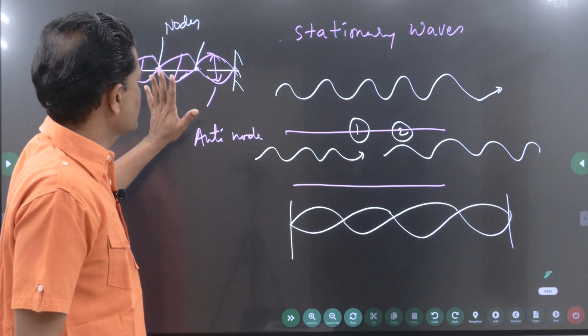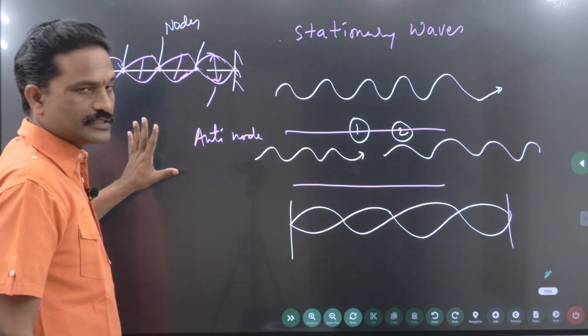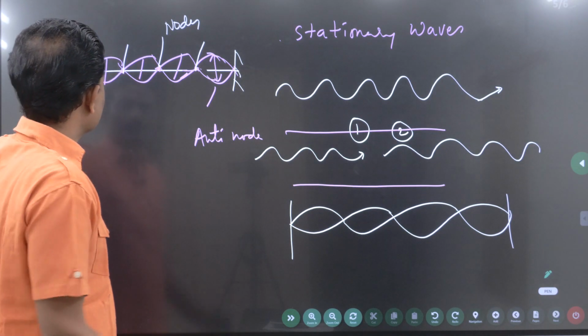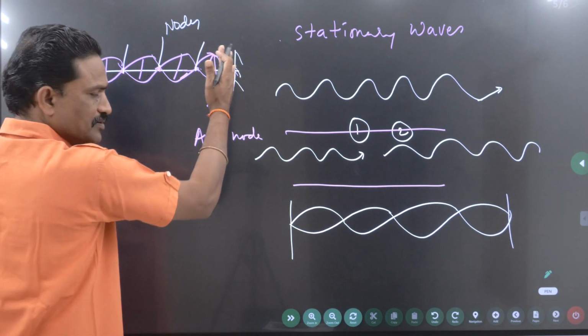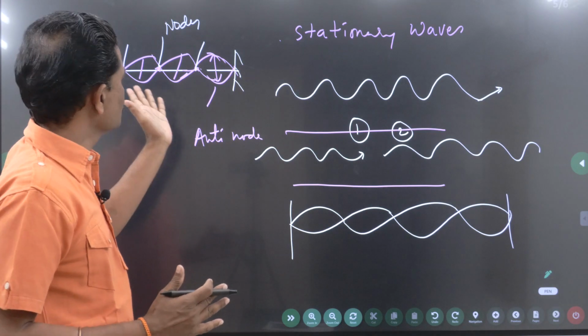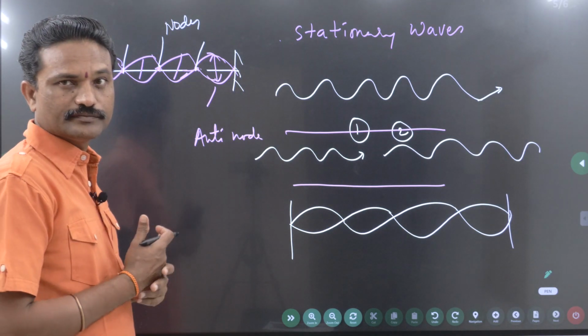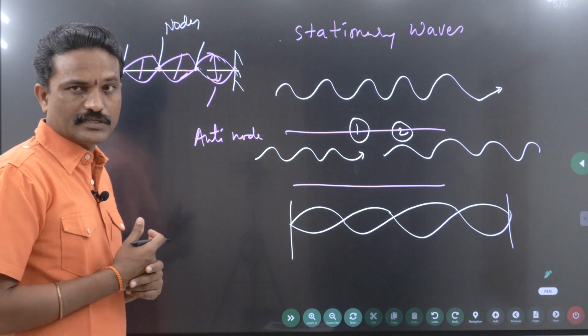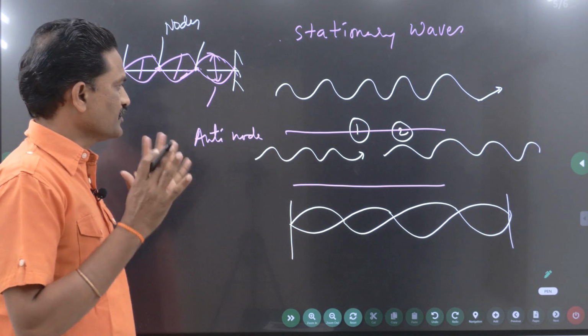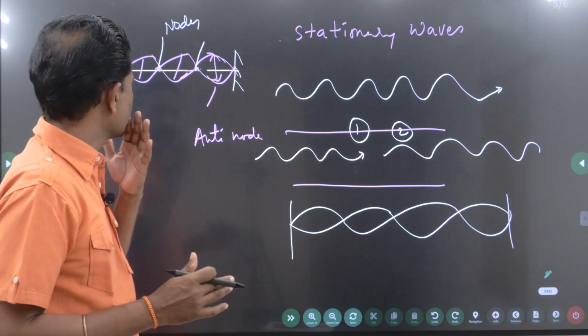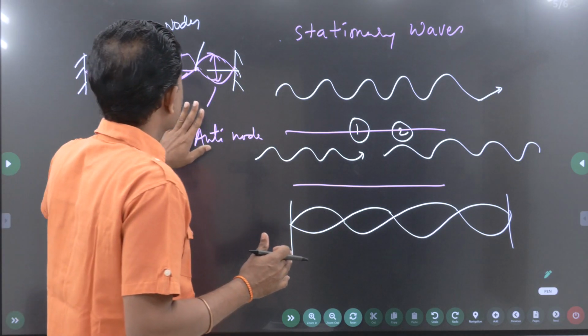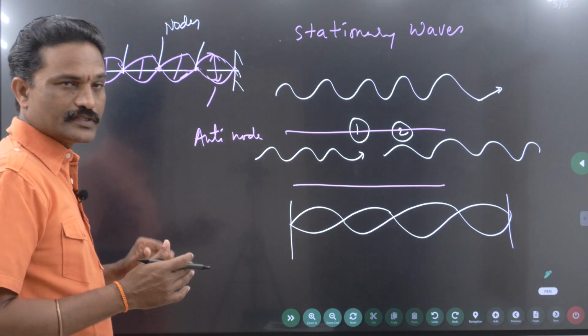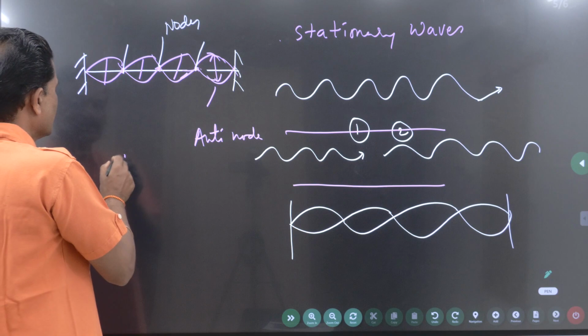So this is a stationary wave. Why is it called a stationary wave? This wave is confined between two fixed boundaries. It's not going beyond these two limits. That is the reason why it is called a stationary wave. It doesn't mean that the wave is at rest. Is this clear? Right. So stationary waves can be formed on stretched strings. Stationary waves can be formed in air columns.